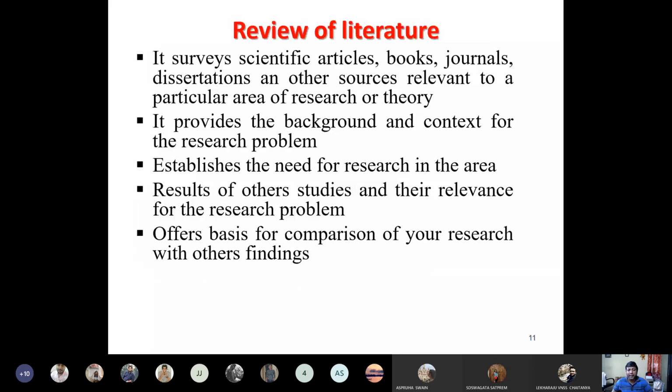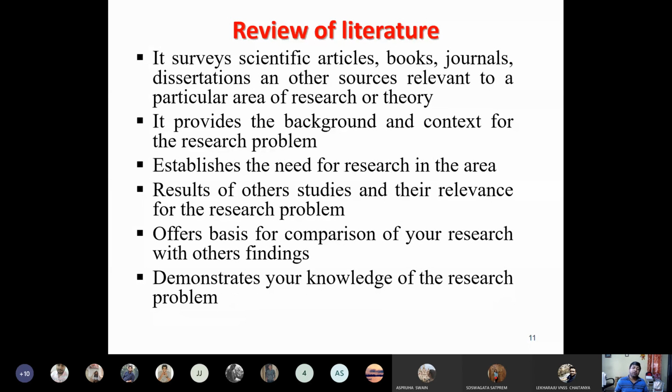Offers a basis for comparison of your research with other findings. You should always compare your research with other findings, because unless you compare your findings with other research, it will not do proper justice.